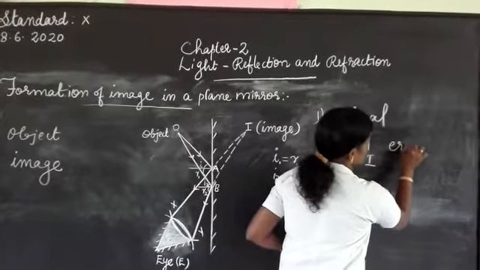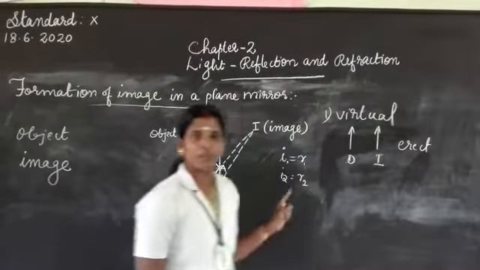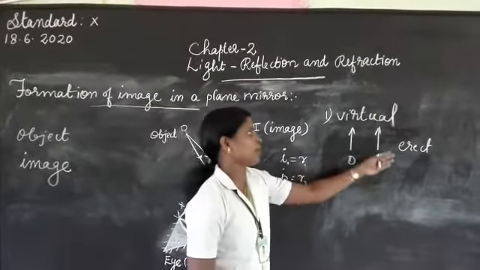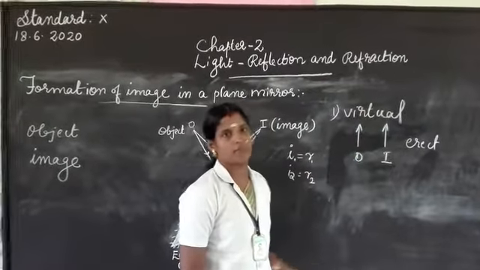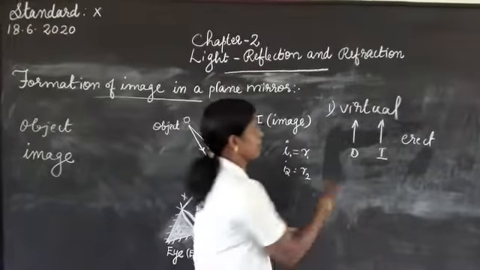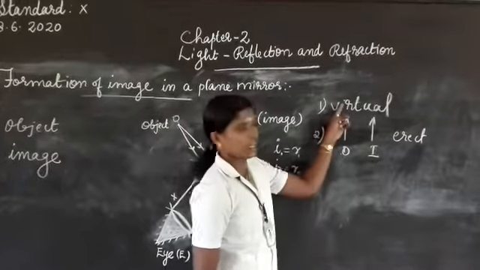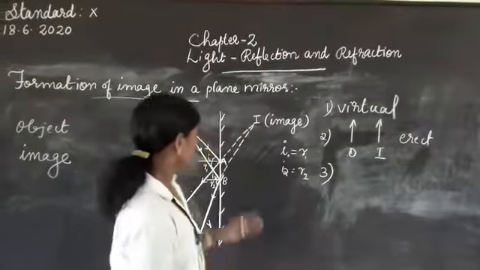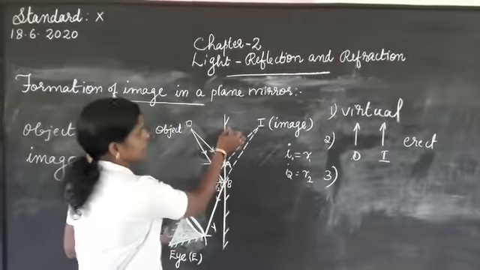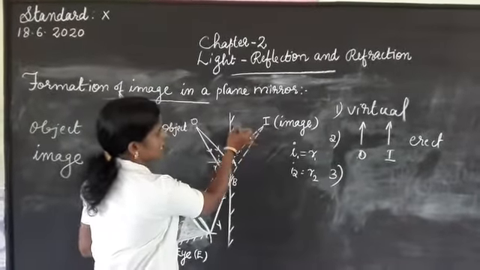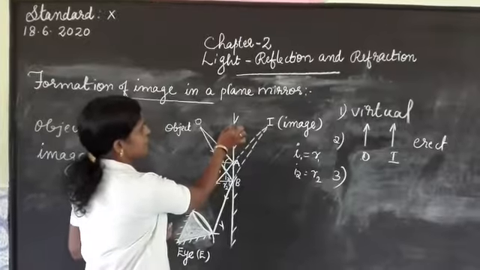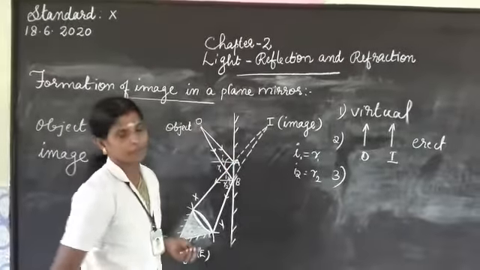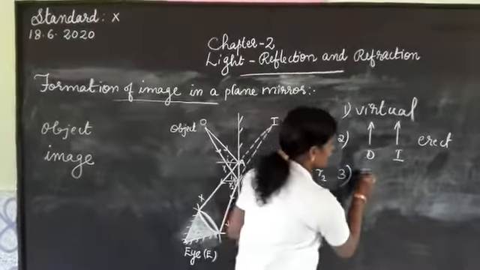Here, we stand in front of a plane mirror and our image is also in the same direction. Upright images are known as erect images. So it is virtual, erect, and at the same distance: the distance between the image and the mirror will be the same as between the object and the mirror.